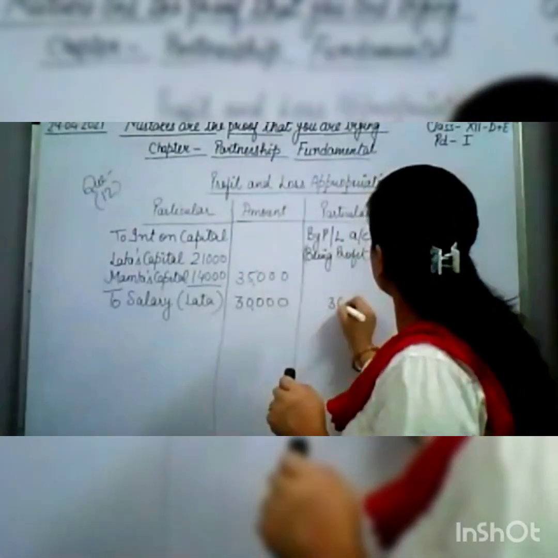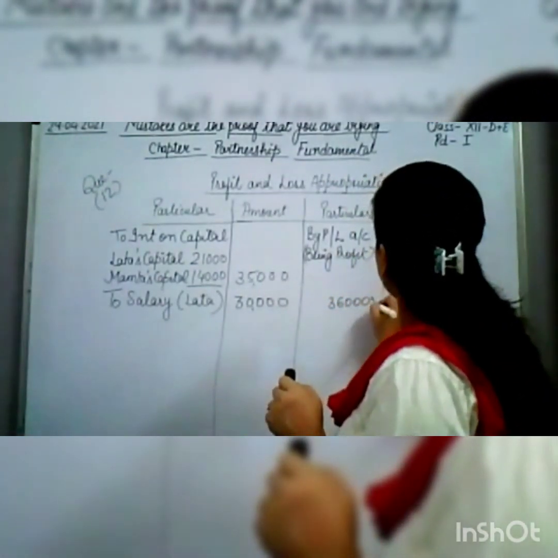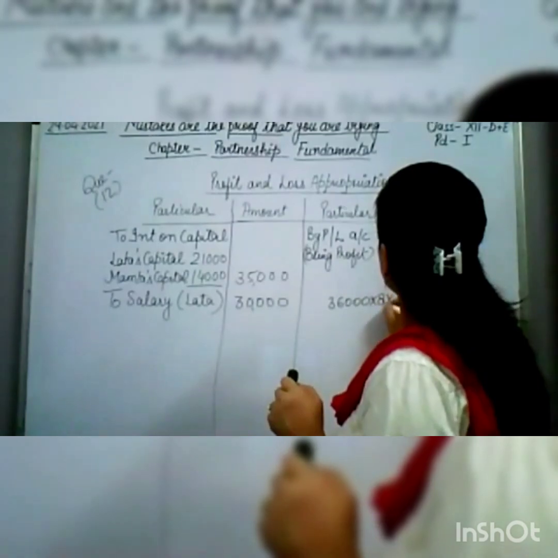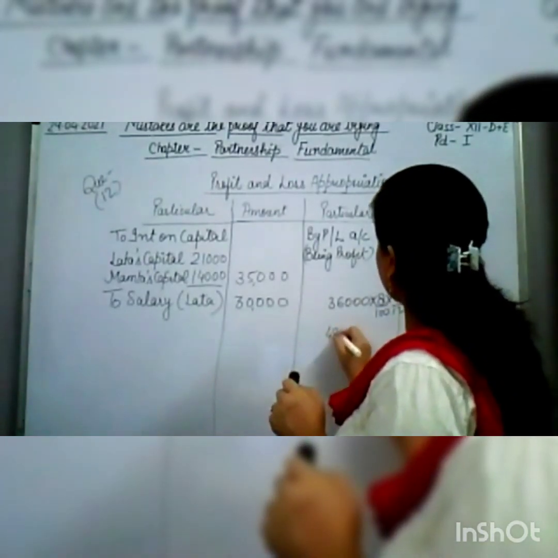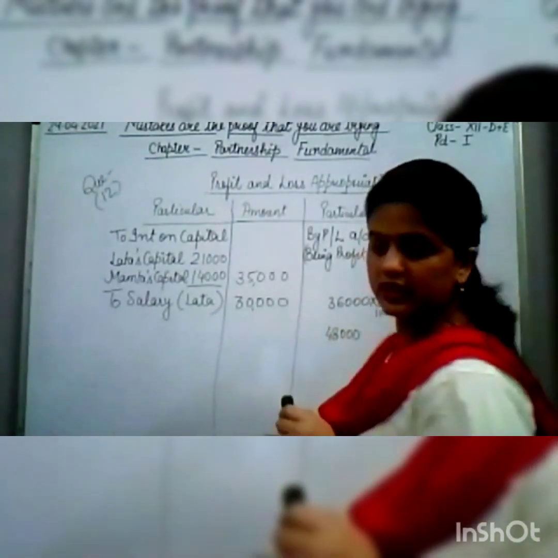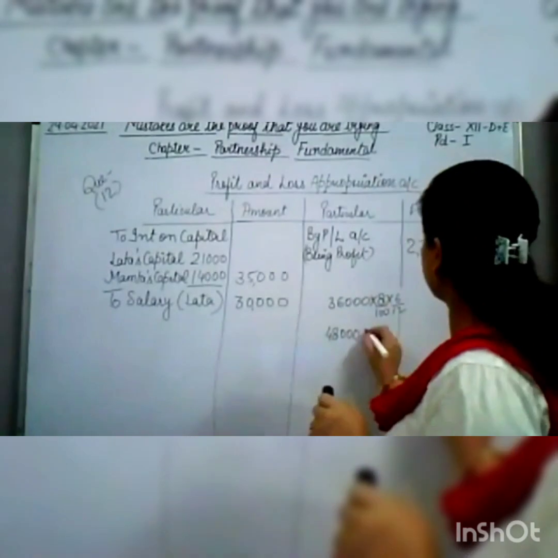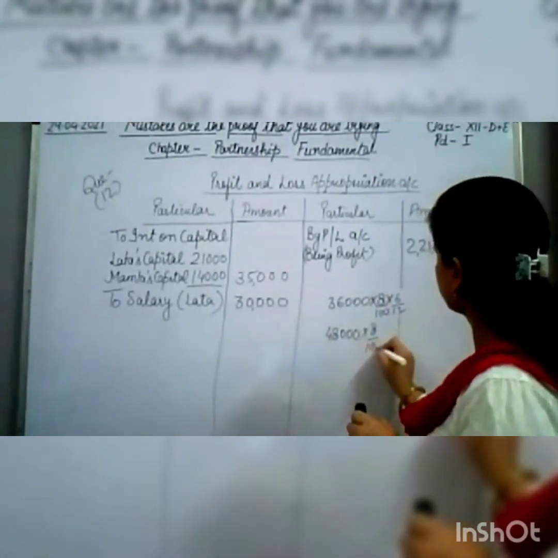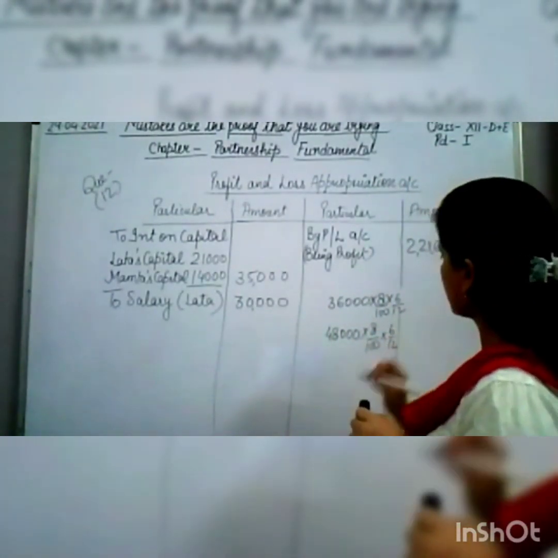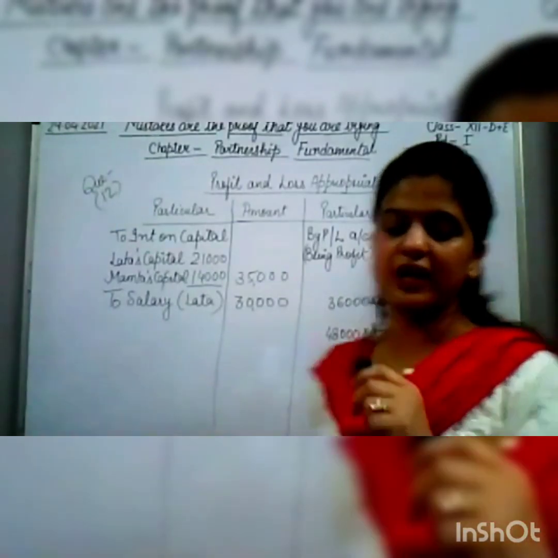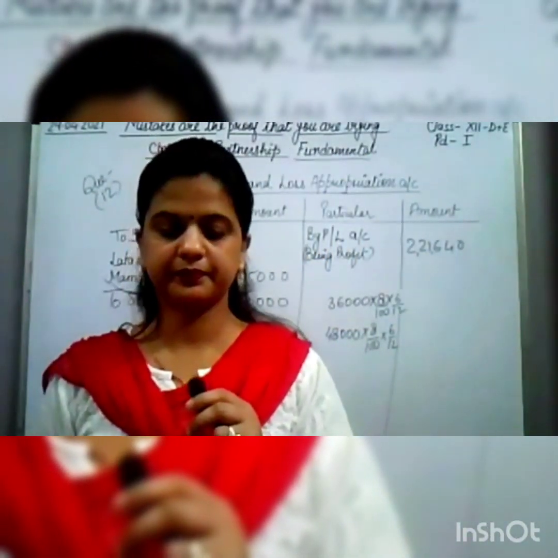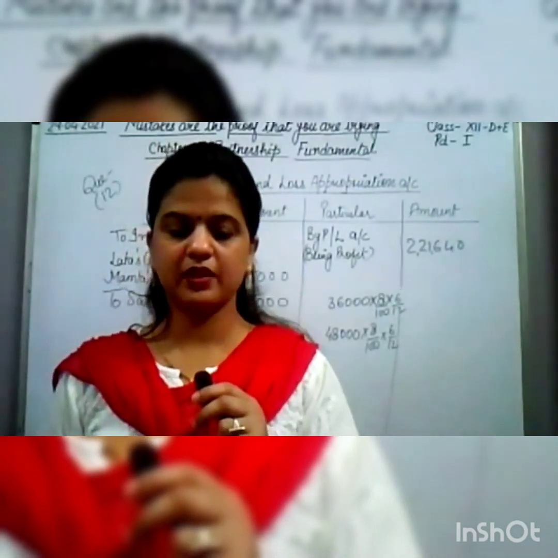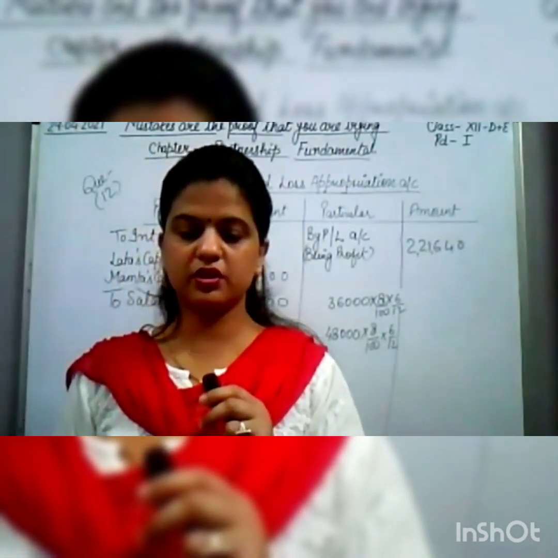36,000 into 8% into 6 by 12. Okay. And 48,000 into 8%, 6 by 12. Now start calculating and tell me what the amount will come. Yes. Tell fast.